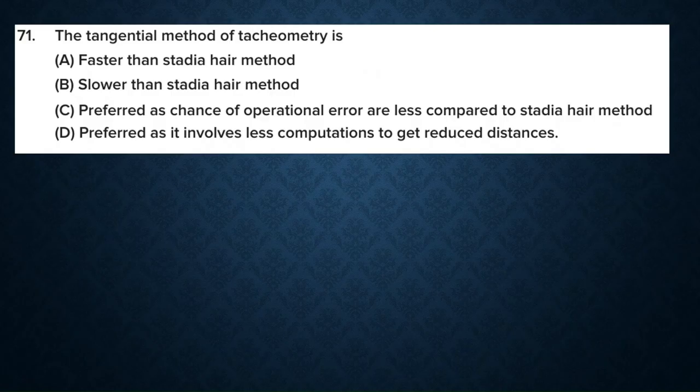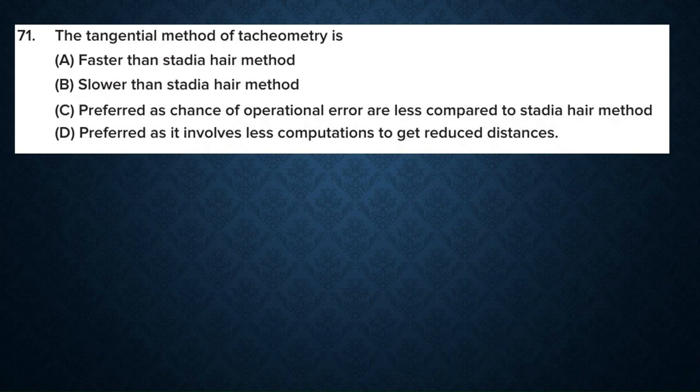The tangential method of tachyometry is: options: faster than Stadia-Hare method, slower than Stadia-Hare method, preferred as chance of operational error are less compared to Stadia-Hare method, preferred as it involves less computations to get reduced distances.